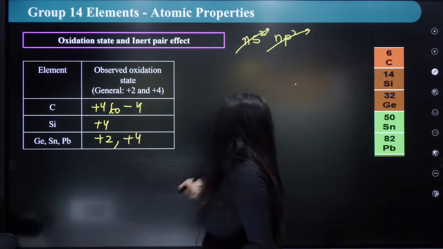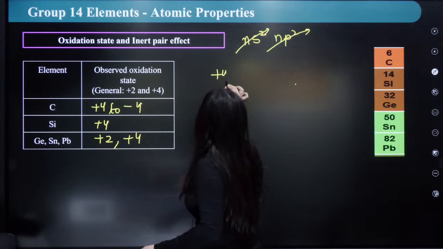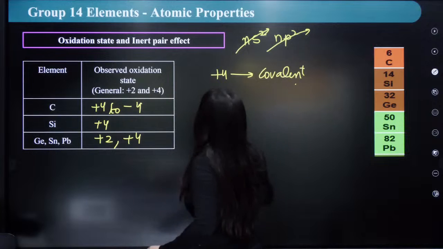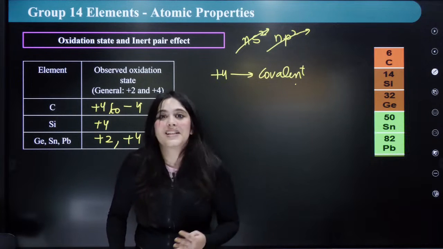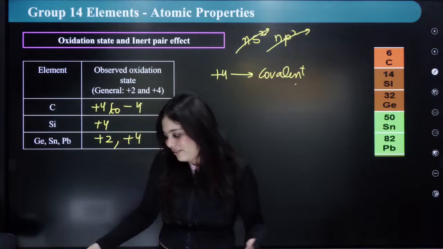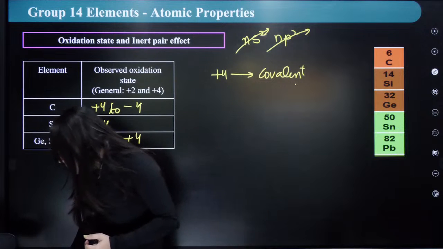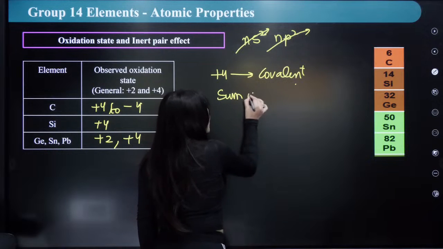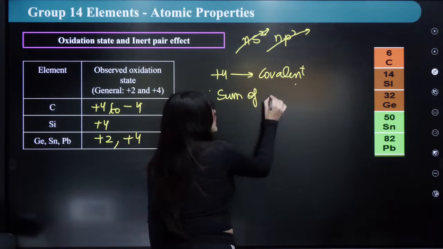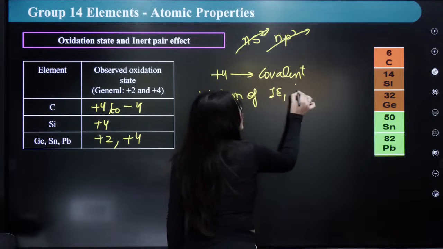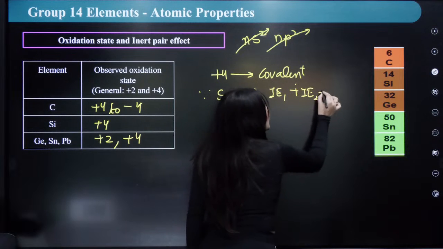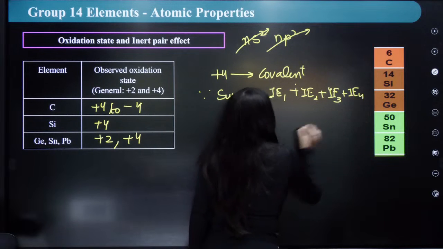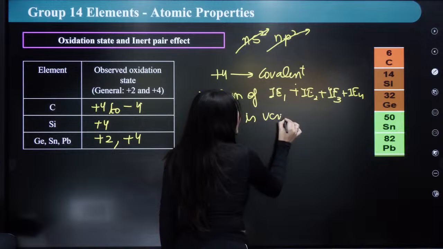Hence +4 oxidation state compounds only and only form covalent compounds, because 4 ionization energies is too much to give, right? So +4 will always form covalent compounds, because the sum of ionization energy 1, ionization energy 2, ionization energy 3, ionization energy 4 is very high.